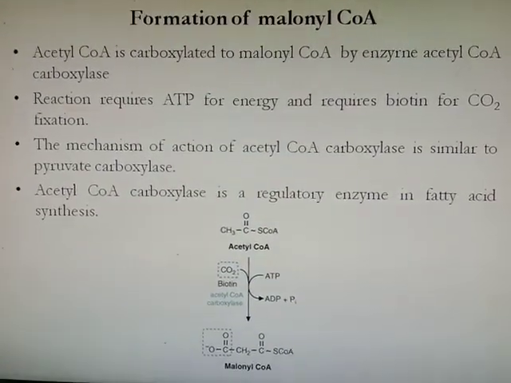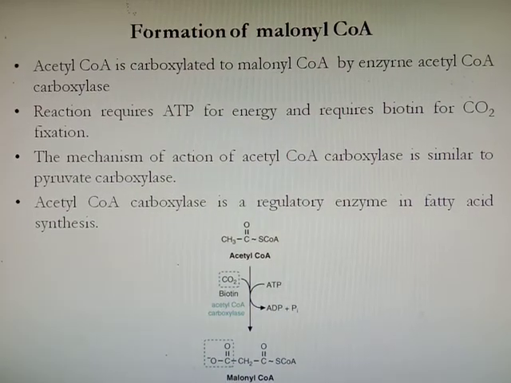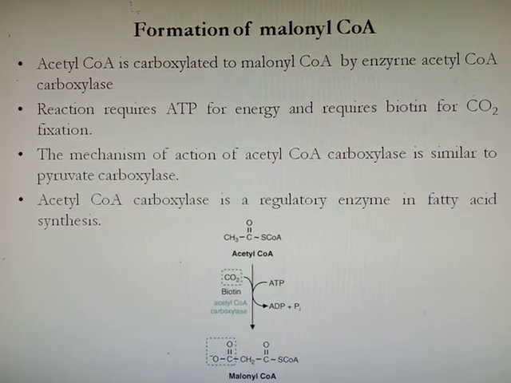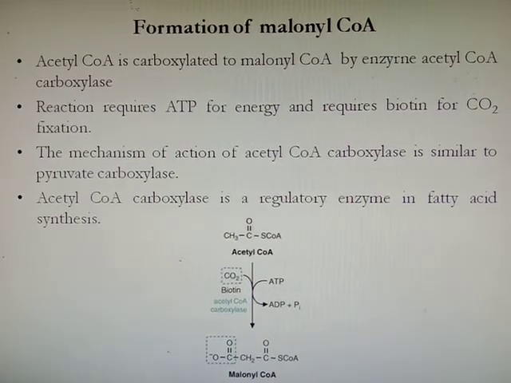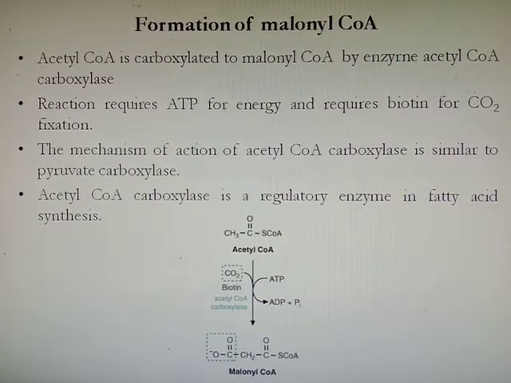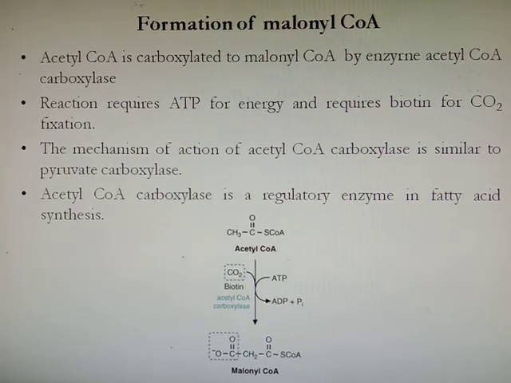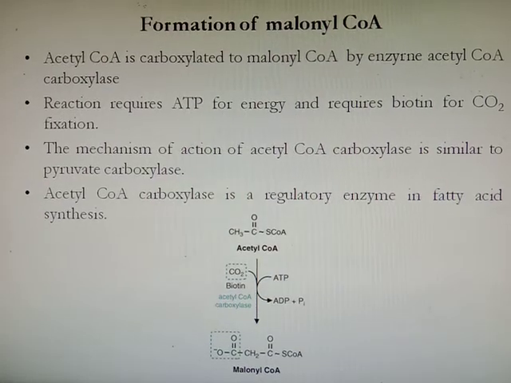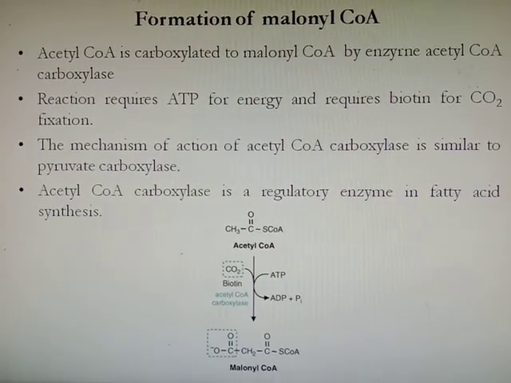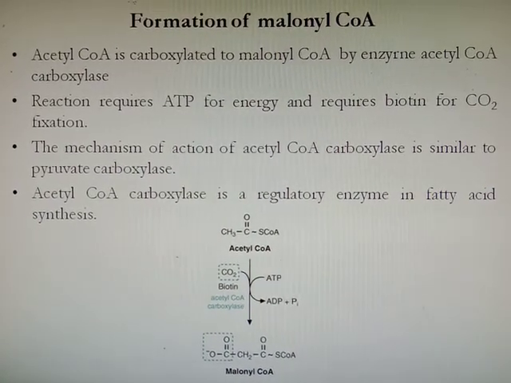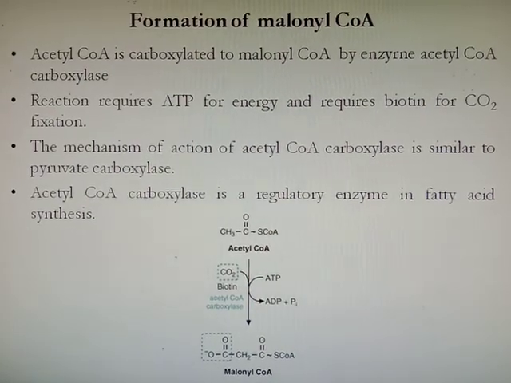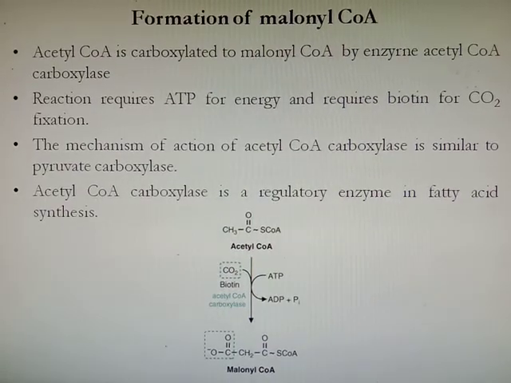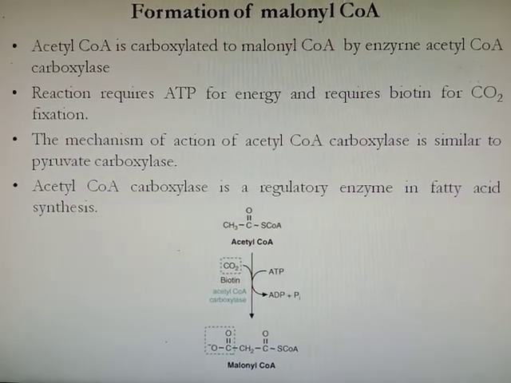Then second step is formation of malonyl coenzyme A. The acetyl coenzyme A is carboxylated to malonyl coenzyme A by enzyme acetyl coenzyme A carboxylase. This reaction requires ATP for the energy and requires biotin for the carbon dioxide fixation, or addition of carbon dioxide. The mechanism of action of acetyl coenzyme A carboxylase is similar to pyruvate carboxylase. Acetyl coenzyme A carboxylase is the regulatory enzyme in fatty acid synthesis.